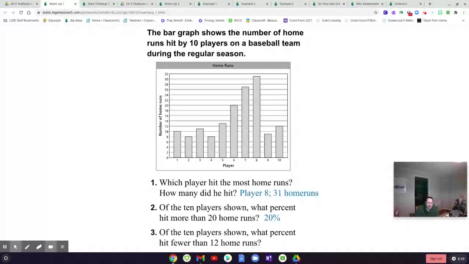And the third question, of the 10 players, what percent hit fewer than 12 home runs? So fewer than 12. So again, using our bar graph here, 12 is right here. We're not going to count player 10, who hit exactly 12, because that's not fewer than 12. But we count up all the bars that are less than 12. So we got 1 here, 2, 3, 4, 5 players hit less than 12 home runs. So 5 out of 10, or 50%.